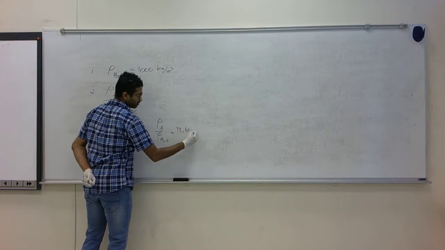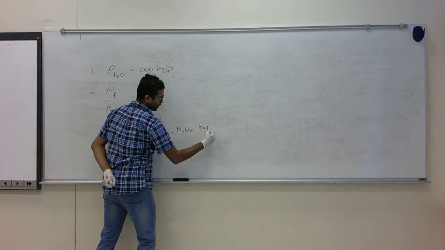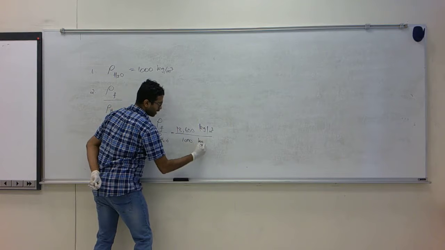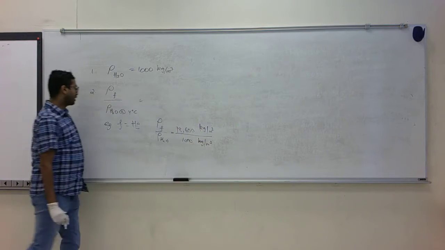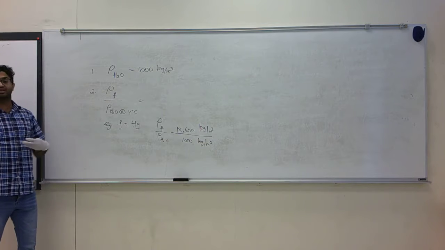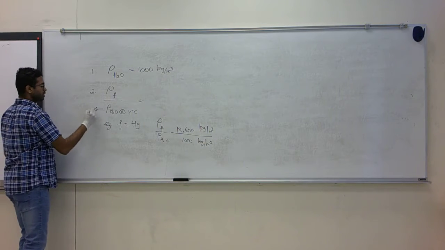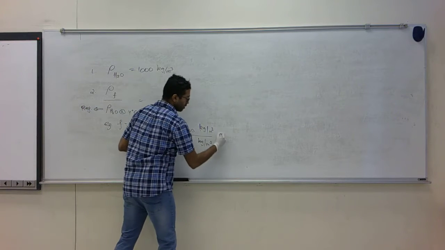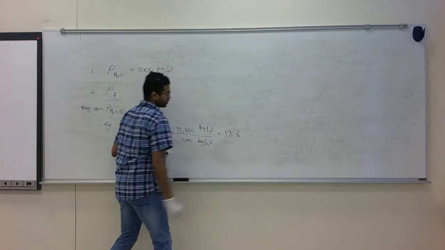13,600 kilograms per meter cube divided by 1000 kilograms per meter cube. Water has a density of 1000 at this temperature, so it's used as a reference. And so this ratio would be 13.6.